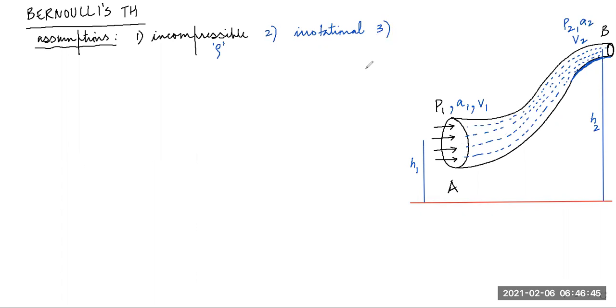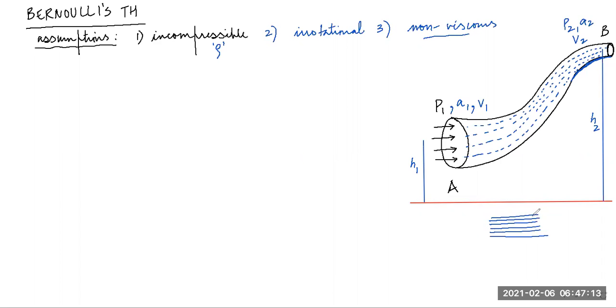Then we also assume that the fluid is non-viscous, meaning viscosity is not there, which we will study later on. The fluid is imagined to be made up of hundreds and thousands of layers, and these layers move relative to each other.